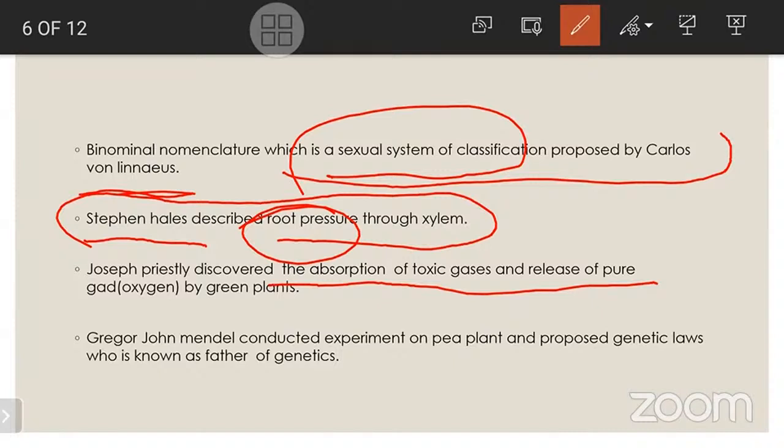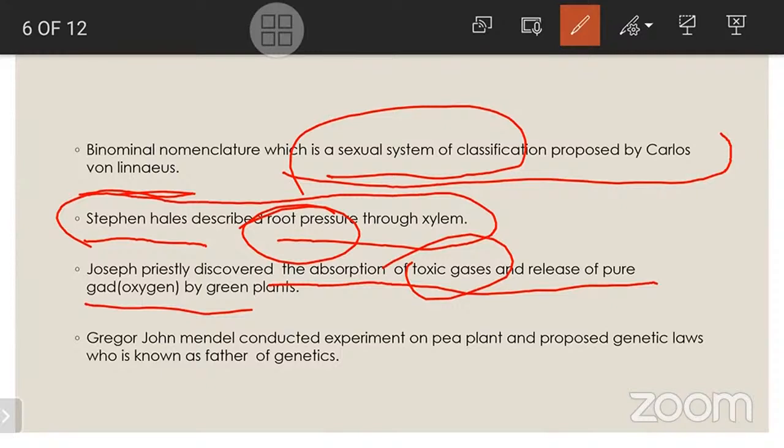In the 10th standard also you have studied Joseph Priestley. He did not give the names oxygen and carbon dioxide, but he said absorption of toxic gases and release of pure gas by green plants. Priestley did the experiment, the bell jar experiment you have seen, and there he identified this.